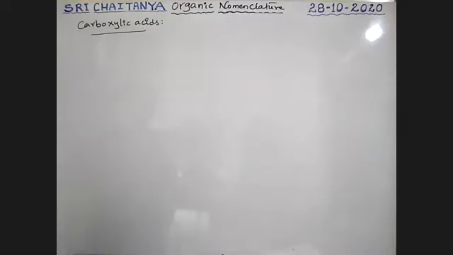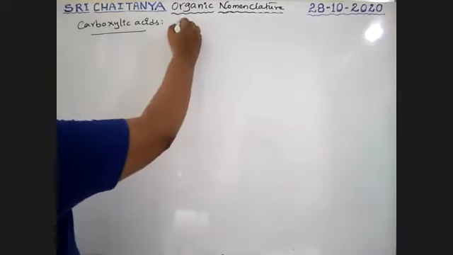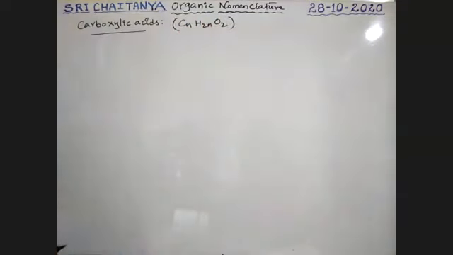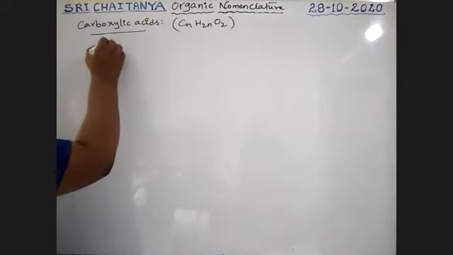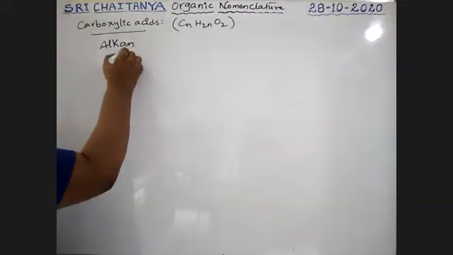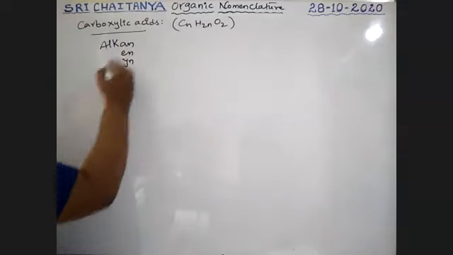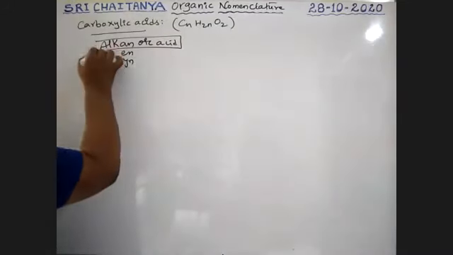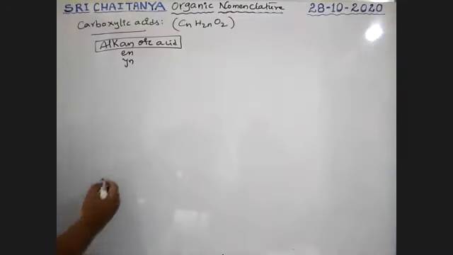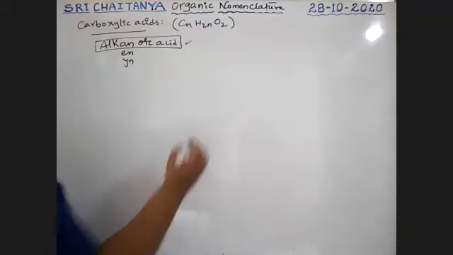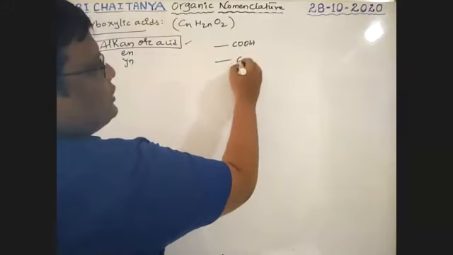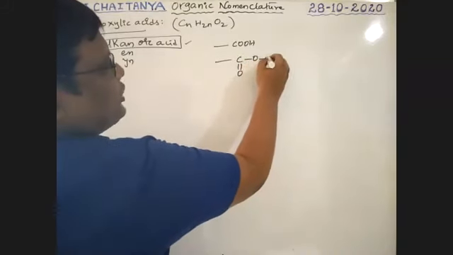Carboxylic acid. Formula: CnH2nO2. So the IUPAC name is alk-an-oic acid. Generally alkanoic acid is used. Here the functional group is COOH, nothing but C double bond OH.